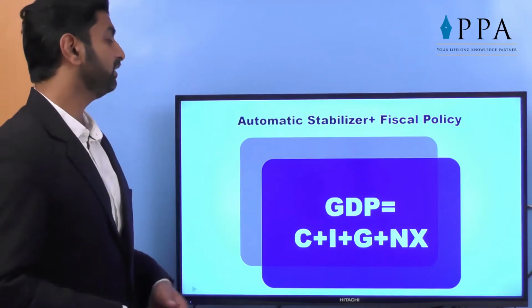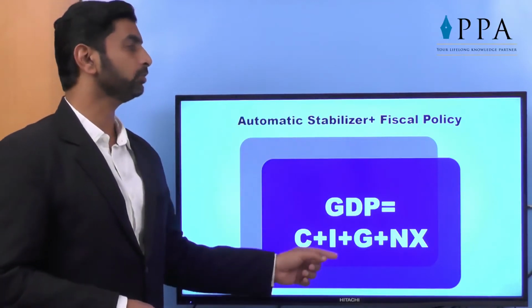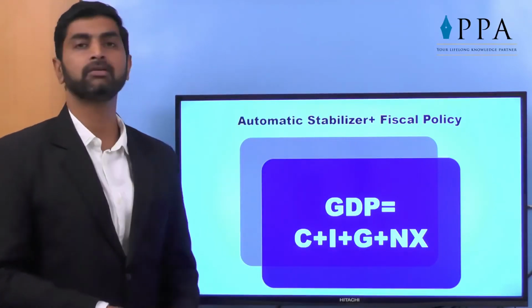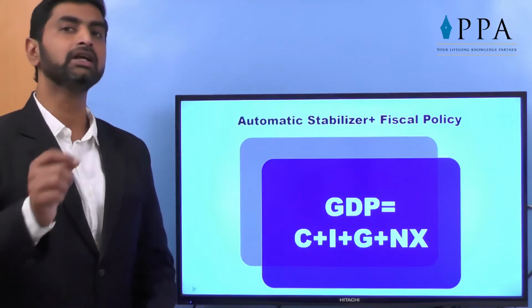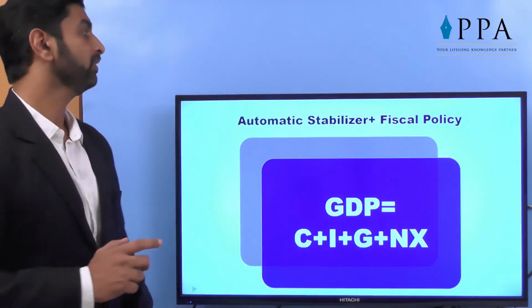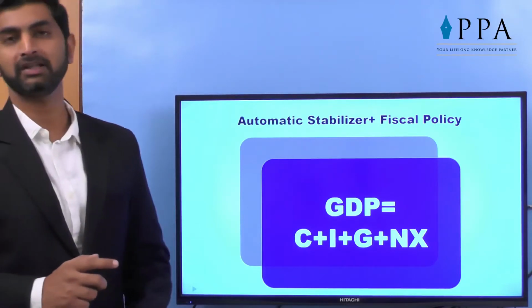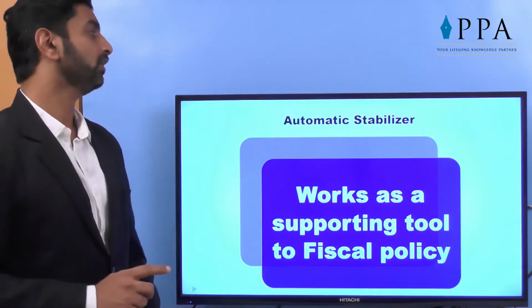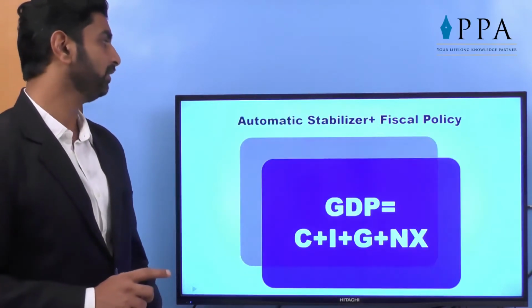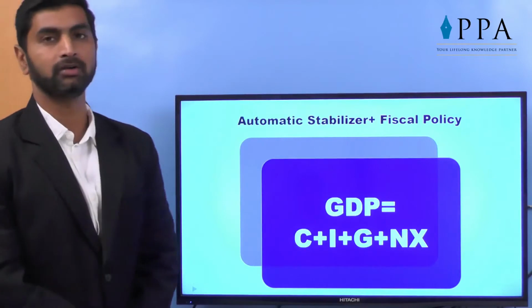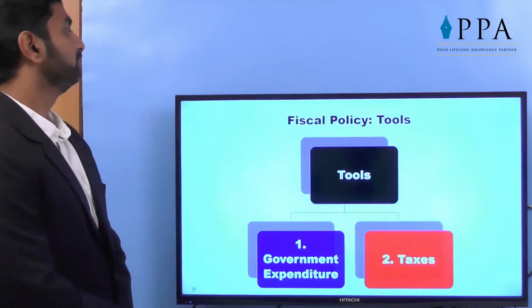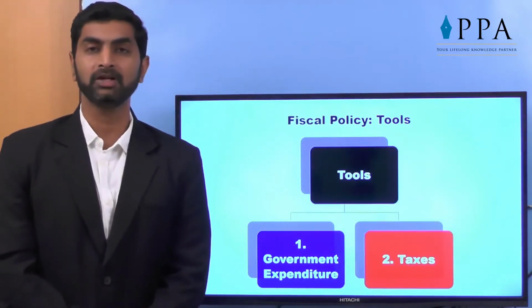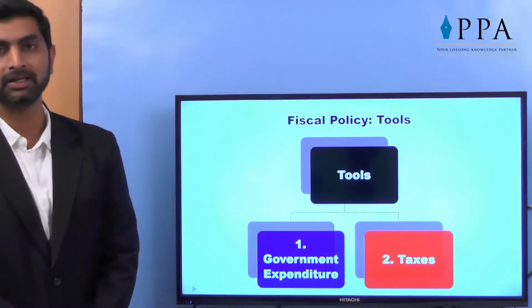In short, it is the perfect combination of automatic stabilizer as well as government intervention. Then only the GDP will take shape. So automatic stabilizer plays an important role, but cannot work much without government intervention. Now, coming back to fiscal policy, as I said, it is not an automatic stabilizer.